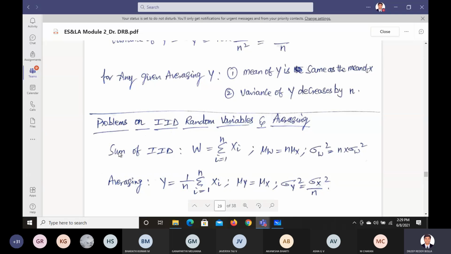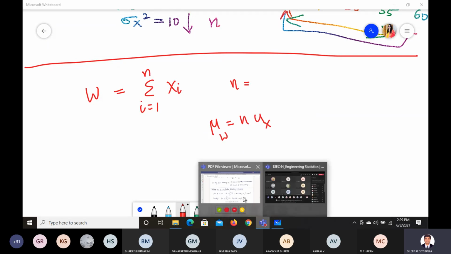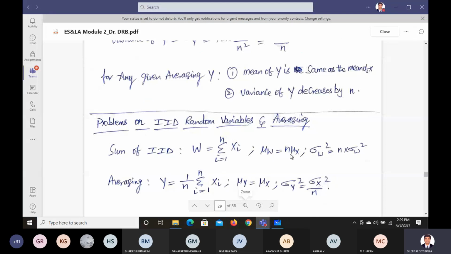So finally, to summarize on IID: the formula for W is what? W is to find the sum of the numbers. It is the summation i to n of xi. If you want to find the mu of that, mu of W is n times mu x, which is given, right? So mu W is n times mu x.